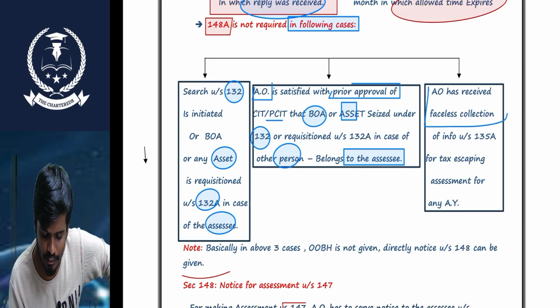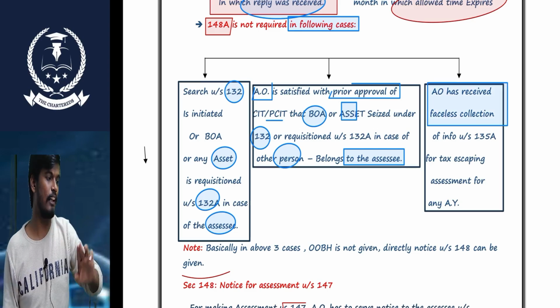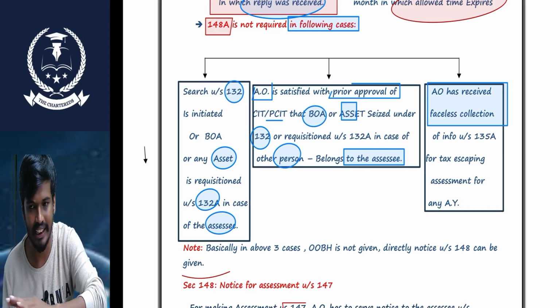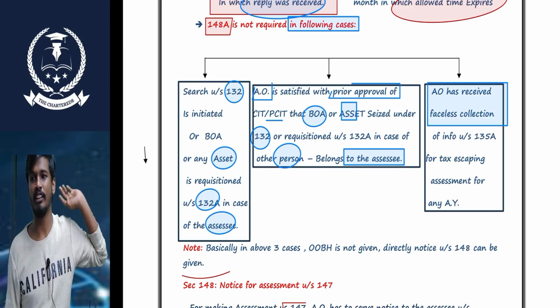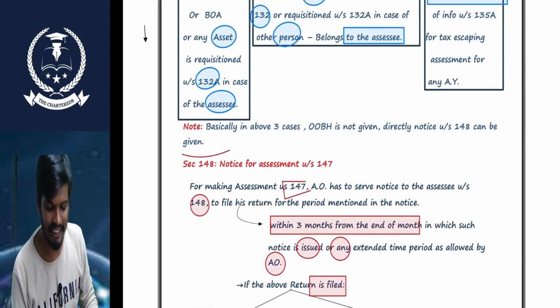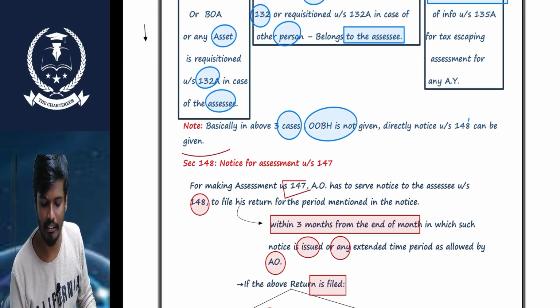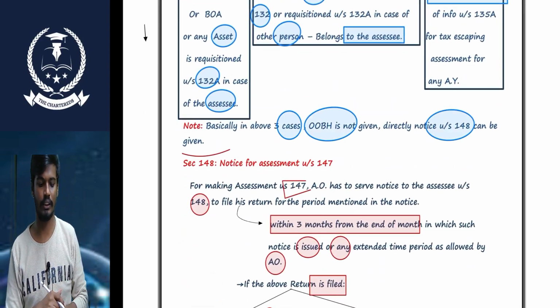Sometimes the AO receives the faceless collection information. In these three scenarios, we are not required to follow the 148A procedure. So basically, in the above three cases, the OBH is not given; the notice under section 148 is directly given.